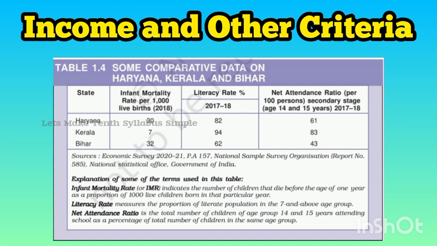Literacy rate measures the proportion of the literate population in the age group of 7 and above. Haryana 82, Kerala 94, Bihar 62.